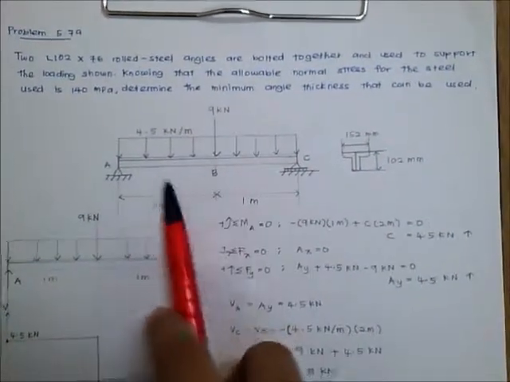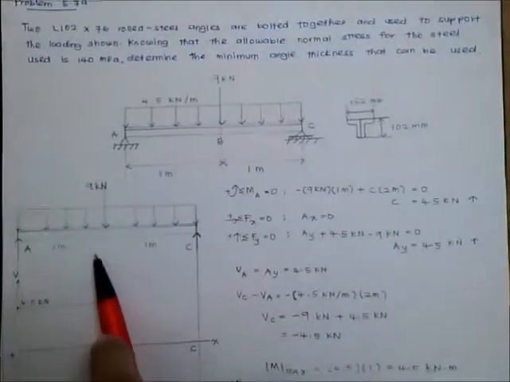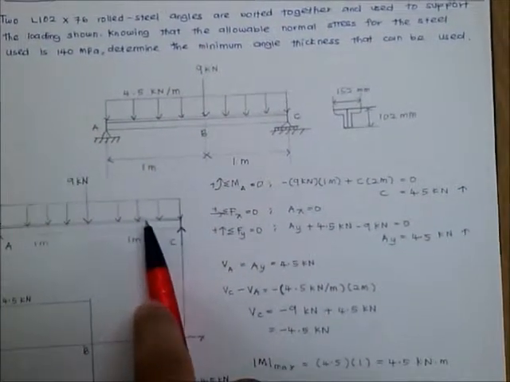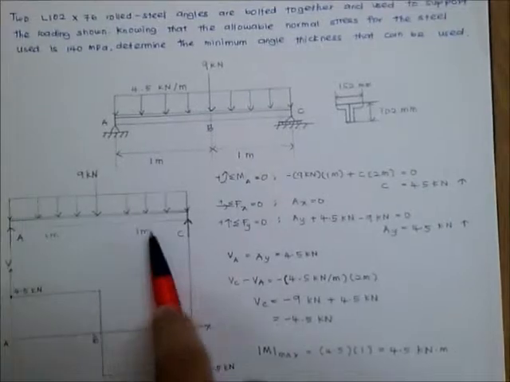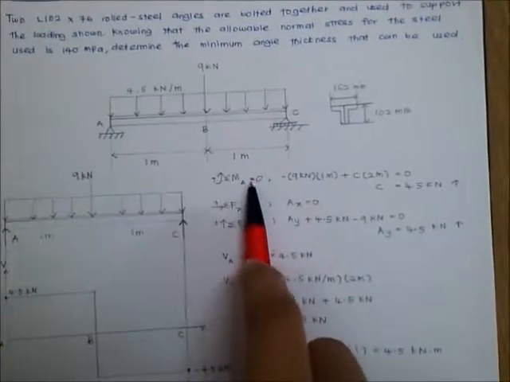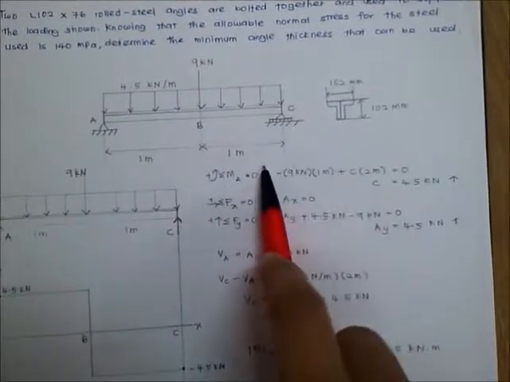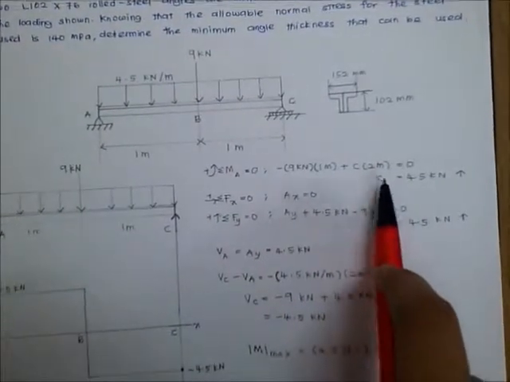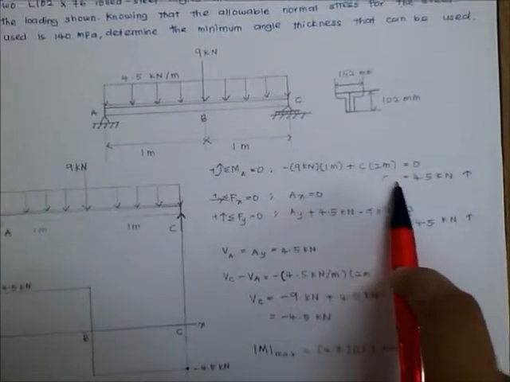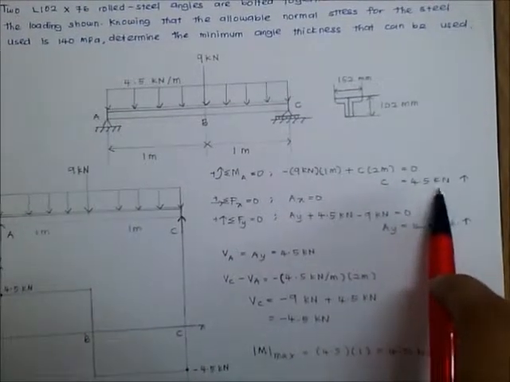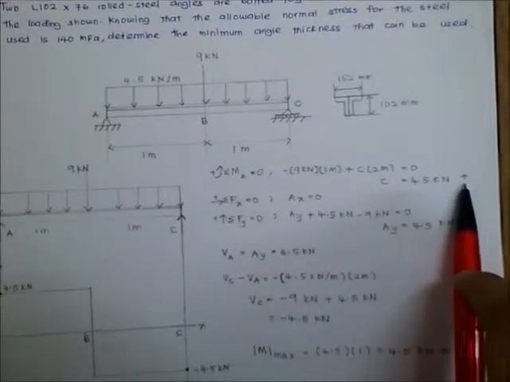From the figure, we have to draw a free body diagram, and from the free body diagram, we can find the moment at A, which is equal to 0, and from the equation, we can find the reaction at C, which is equal to 4.5 kilonewton in the upward direction.